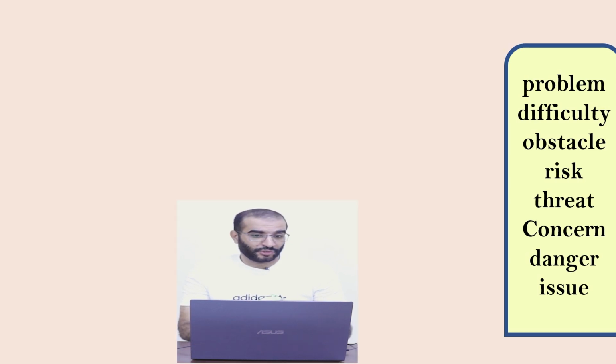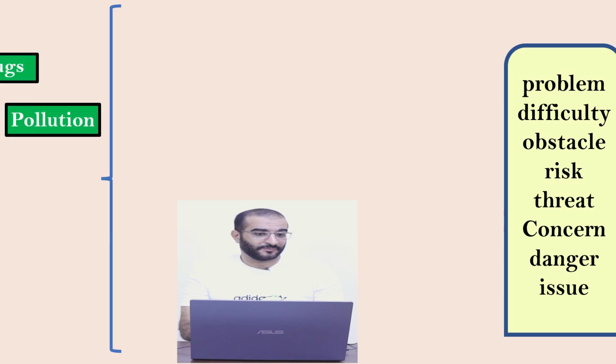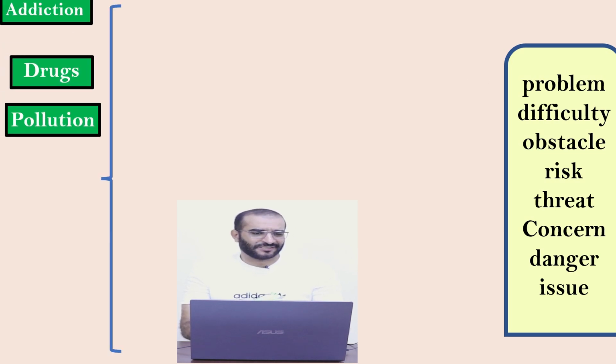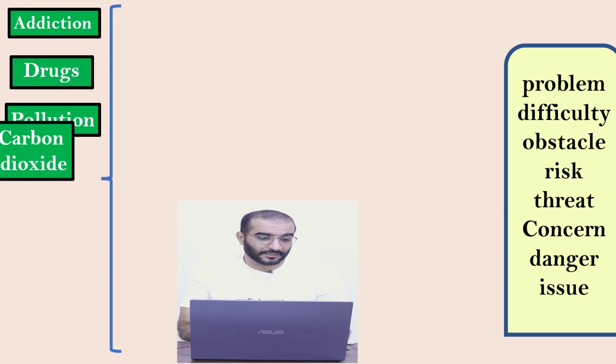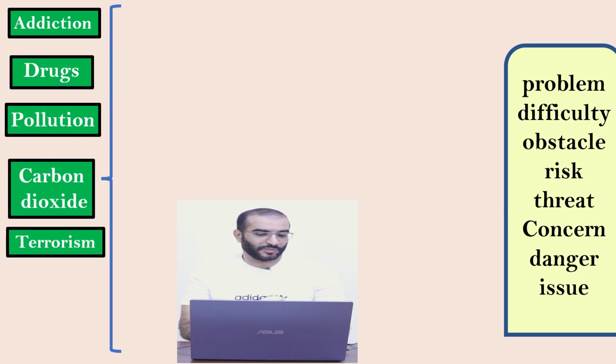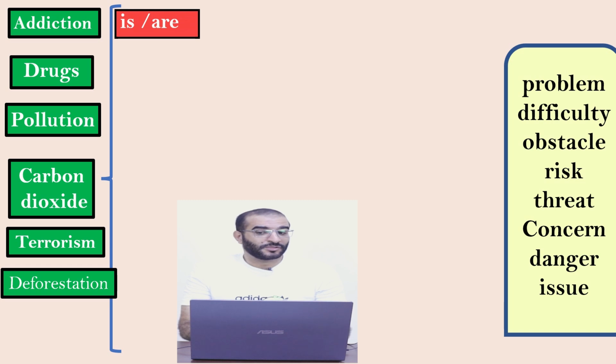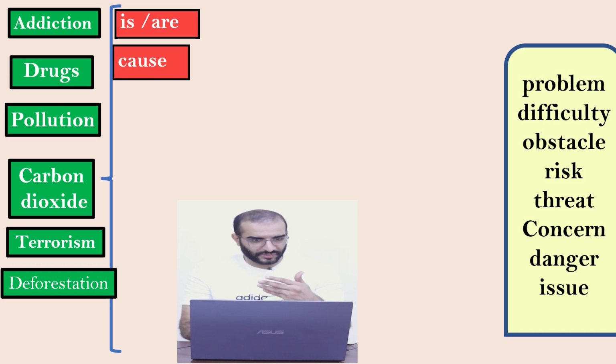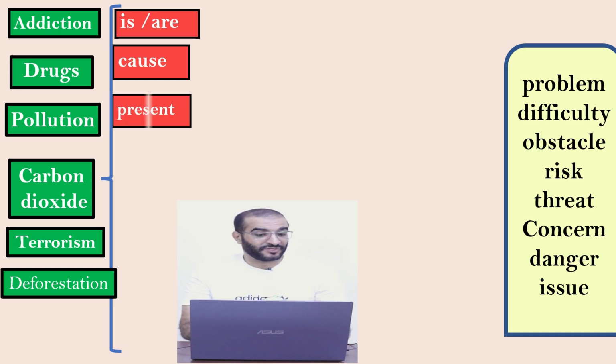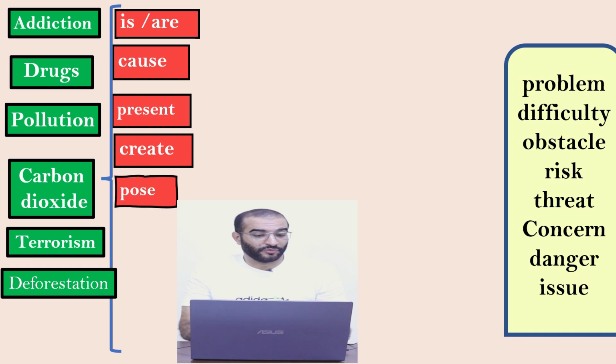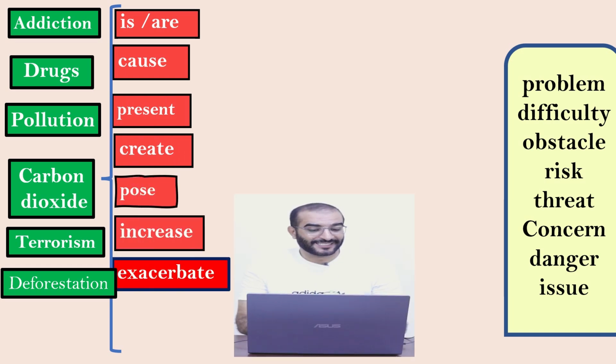Let's start. Pollution, you start the sentence with the cause, the negative cause, pollution. What else? We can say drugs, addiction, carbon dioxide, terrorism, any negative causes, as we said. Plus what? Is or are. You can say addiction is a problem. It's an easy sentence. Or you can say cause. Drugs cause what? We'll see the examples. Pollution, present, create, pose, increase, exacerbate.